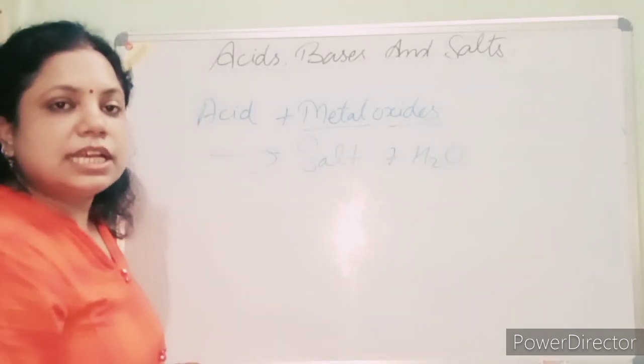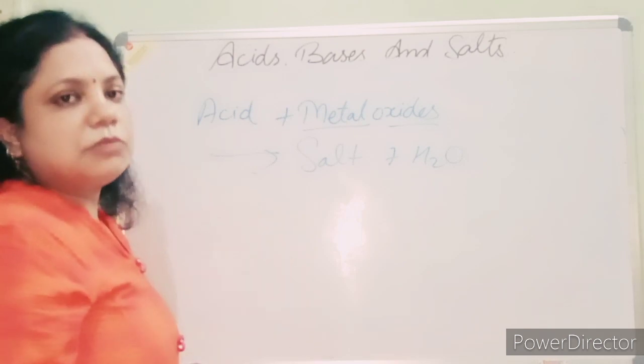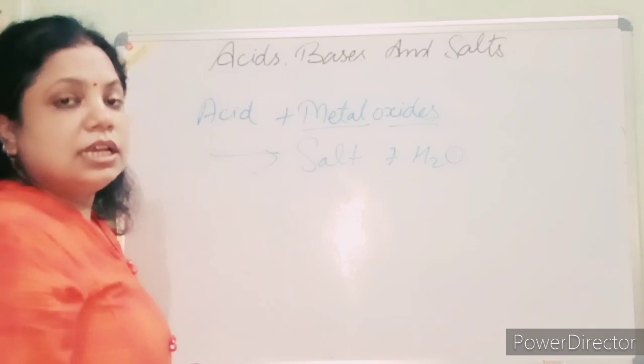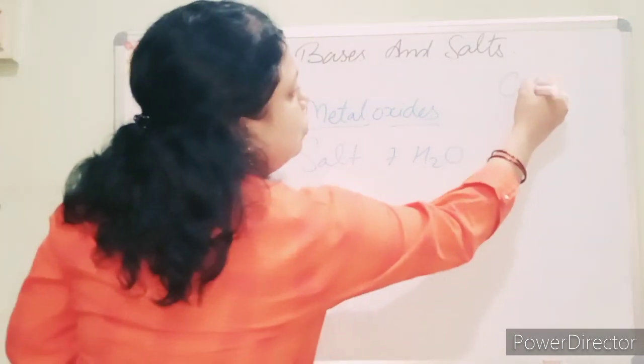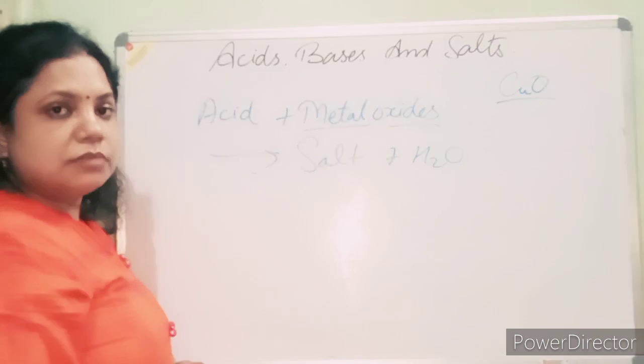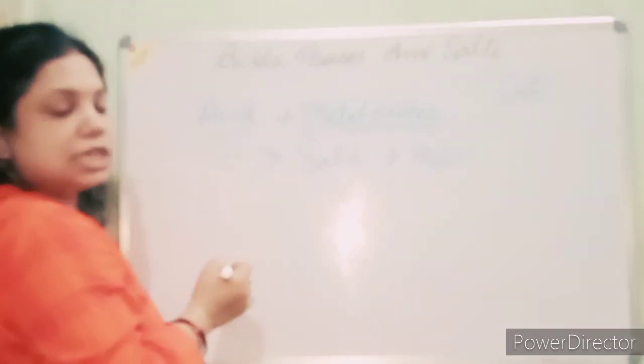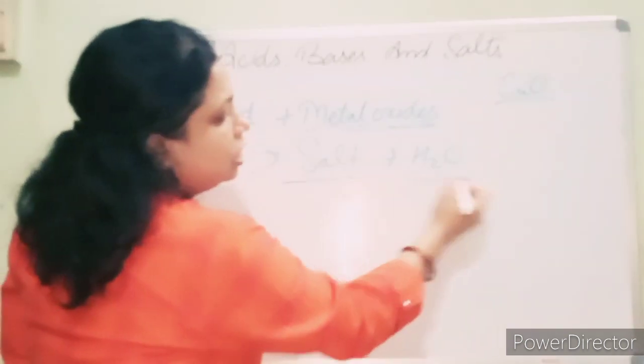Like sodium oxide: sodium is a metal, and when it reacts with oxygen, it forms sodium oxide. So it is a metal oxide. Copper oxide, CuO, is a metal oxide. Clear? Calcium oxide is a metal oxide. So when the acid reacts with the metal oxide, it forms the salt and water.